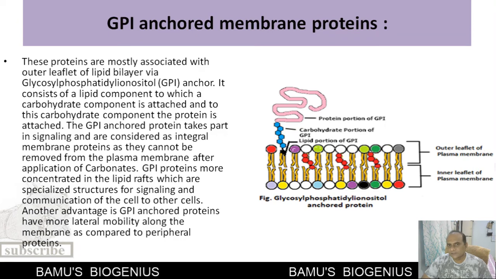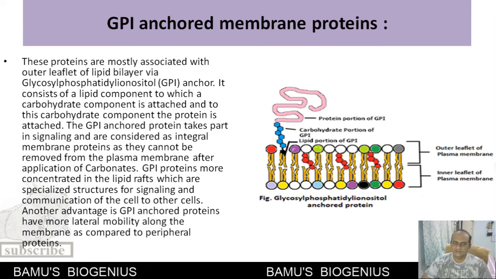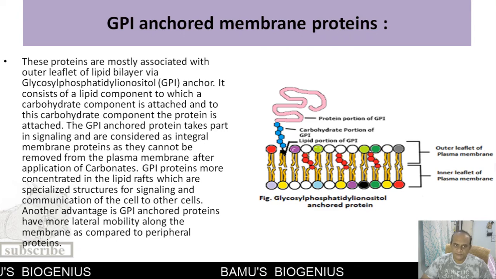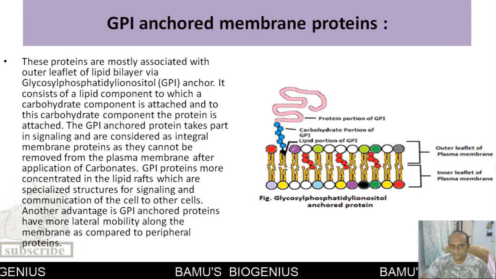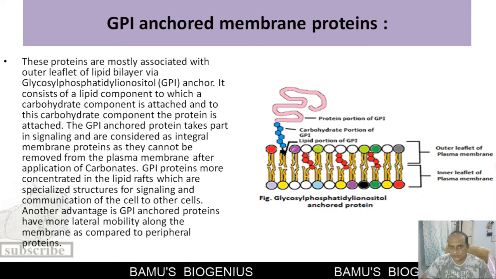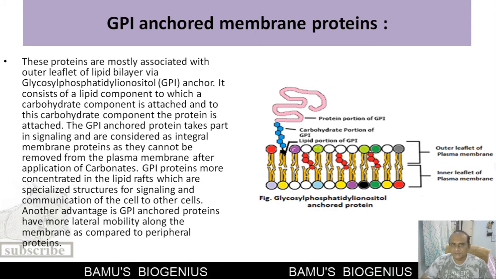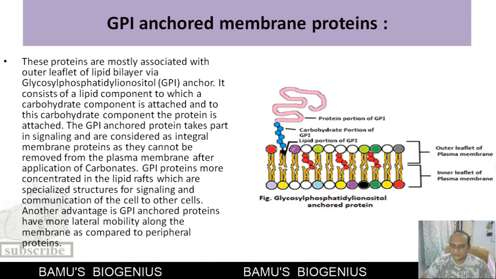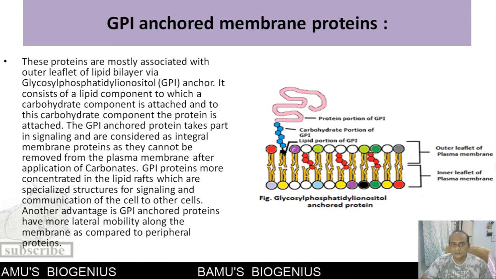Now another kind of anchored membrane protein is called a GPI anchored membrane protein. The full form of GPI is glycosyl phosphatidyl inositol. This glycosyl phosphatidyl inositol acts like an anchor and is present on the outer leaflet of the plasma membrane, and to this the protein is attached.